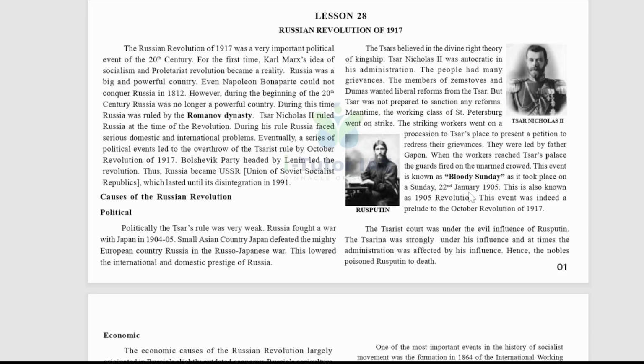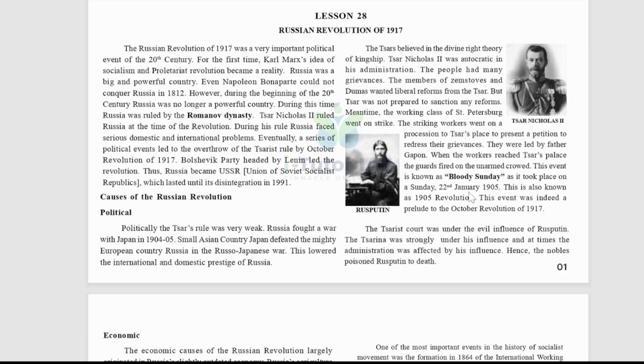The February Revolution, the first phase, was largely a spontaneous uprising in Petrograd, triggered by severe food shortage and war weariness. The second one is the October Revolution, in November 1917. The second phase was an organized coup led by Vladimir Lenin and the Bolshevik Party.